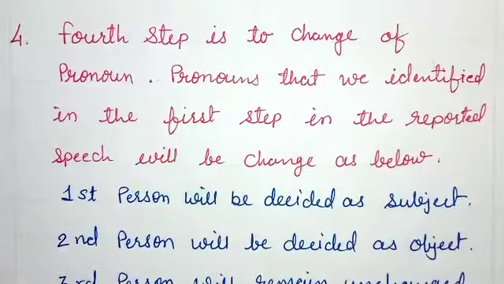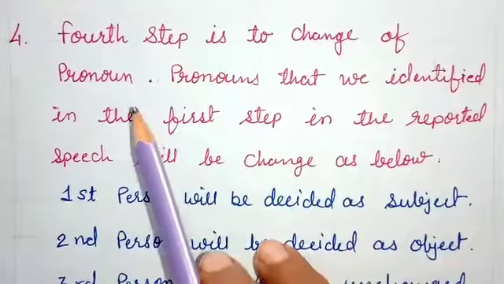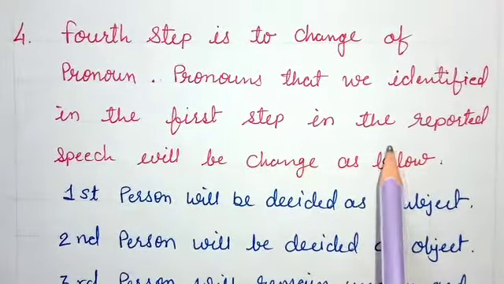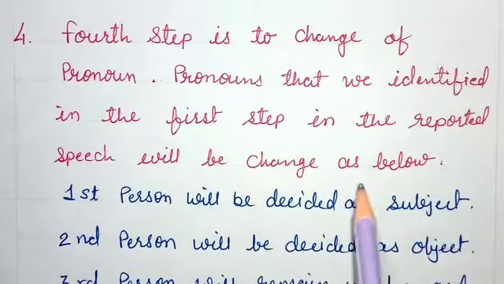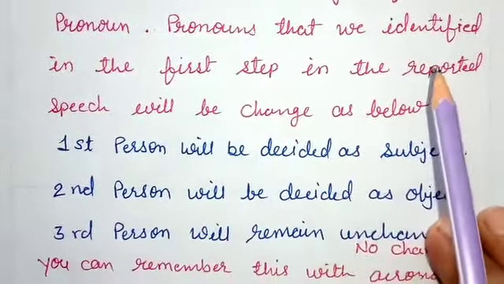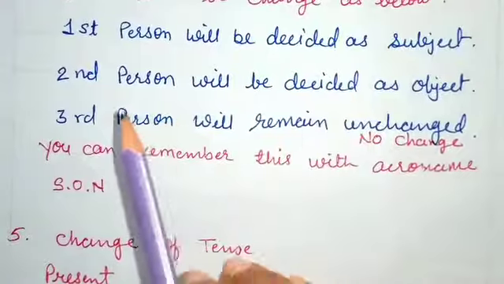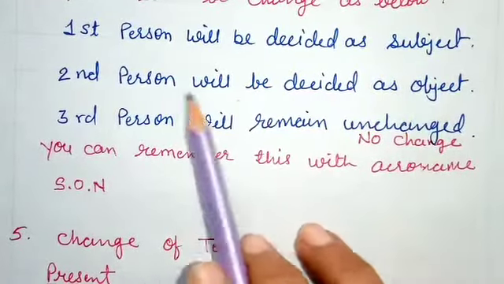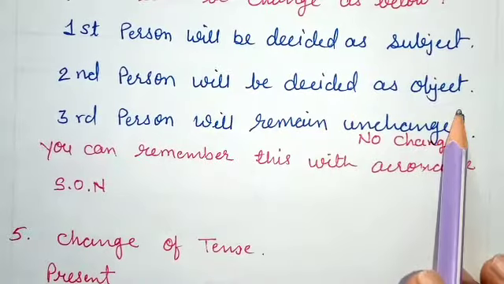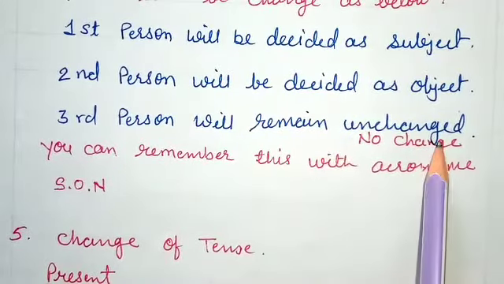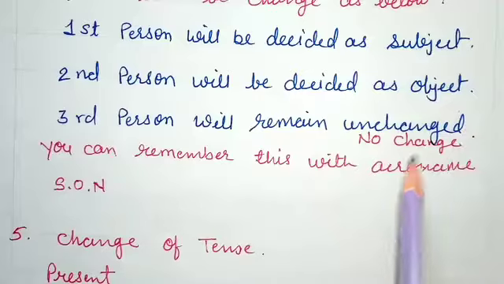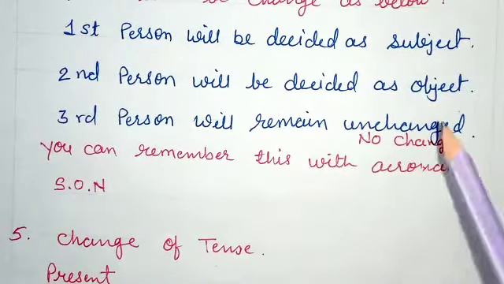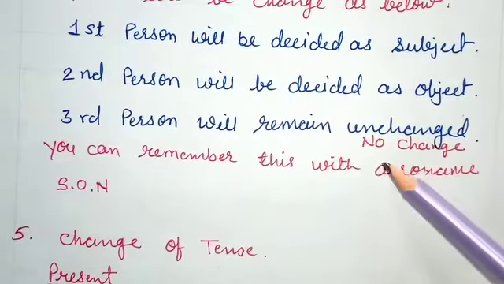Now the fourth step is the change of pronoun. The pronouns that we identified in the first step in the reported speech will be changed as follows. In what way can we change the pronoun? Just see. The first person will be decided by the subject, the second person will be decided by the object, and the third person will remain unchanged. It will not change. You can remember this as an acronym, SON: subject, object, no change.